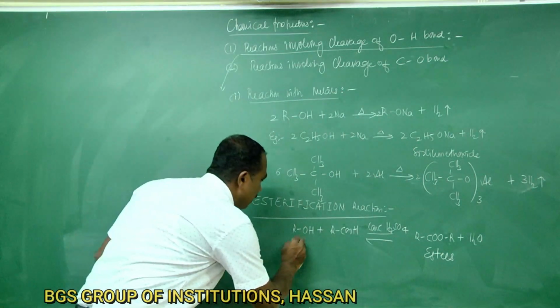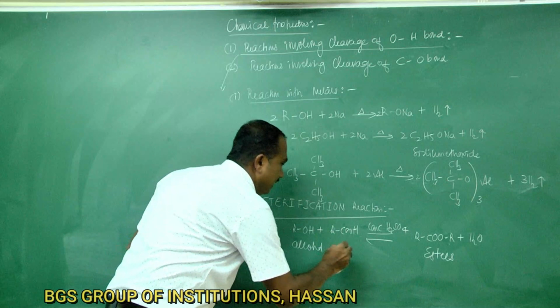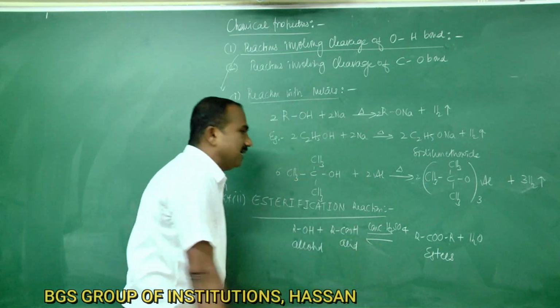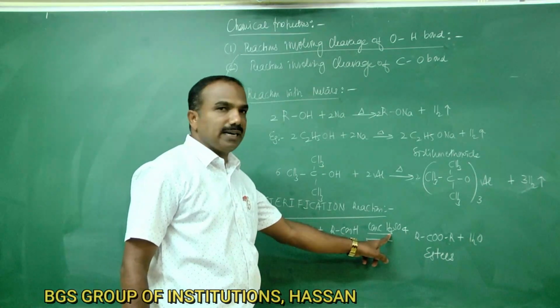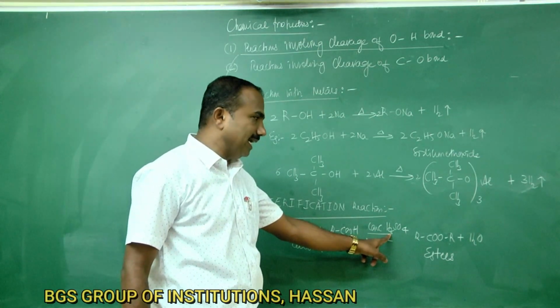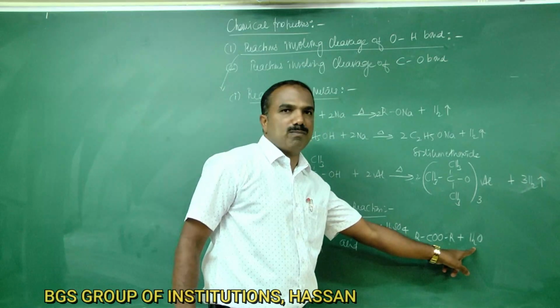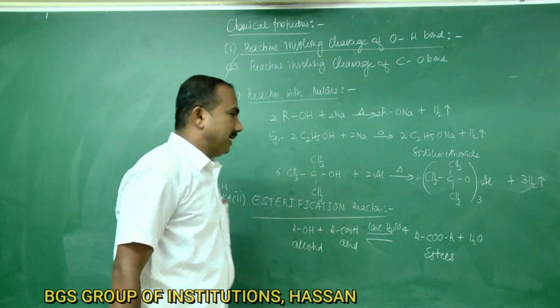When alcohol is heated with carboxylic acid in presence of concentrated sulfuric acid, here concentrated sulfuric acid acts as a dehydrating agent. It removes the water molecule. So we're going to get esters.